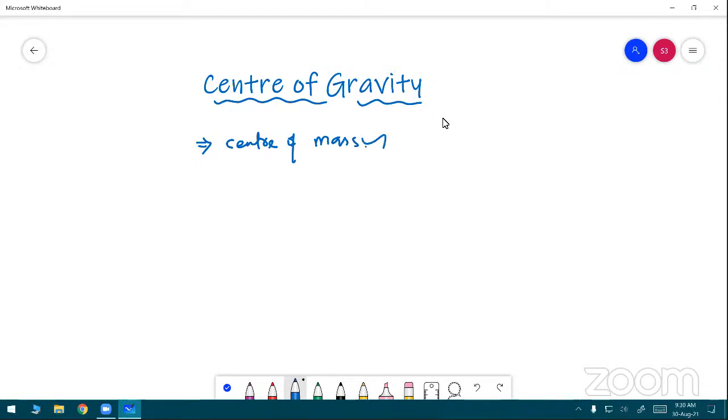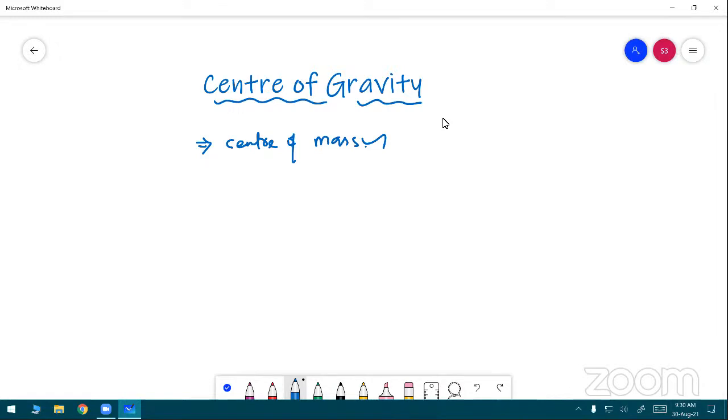Before discussing center of gravity, you must know the center of mass well. If you can't identify the center of mass, you also can't do the center of gravity. Explain this: what do you mean by center of mass?